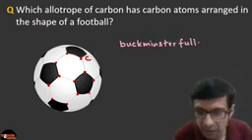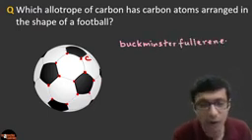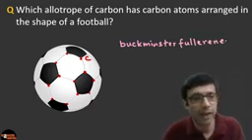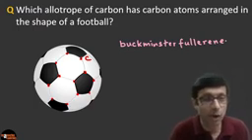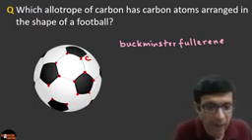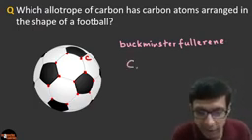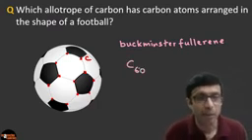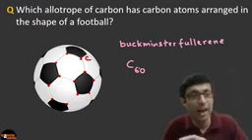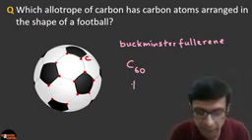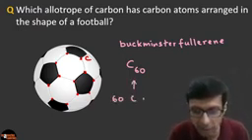It's a long name, but it is absolutely the correct answer. It is often known as the buckyball shape, and this is C60. Very good. Some of you are writing C60, because in this football-shaped allotrope of carbon, one molecule has 60 carbon atoms.